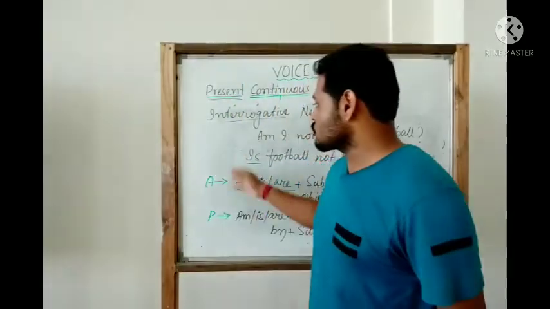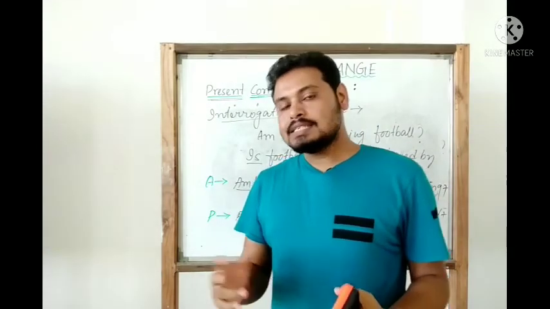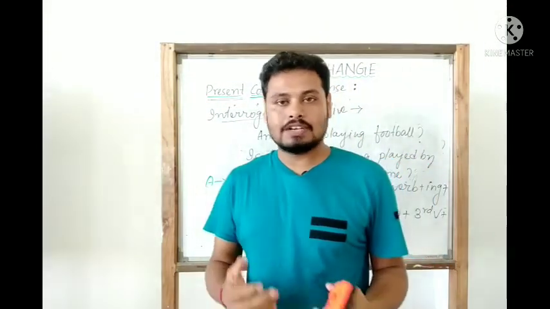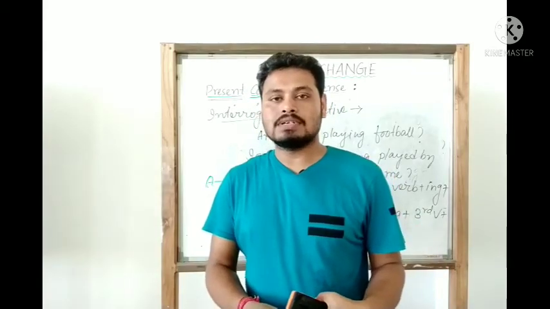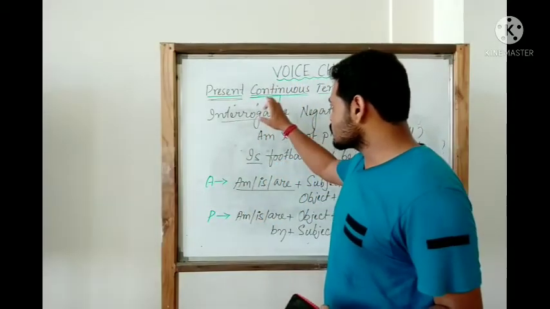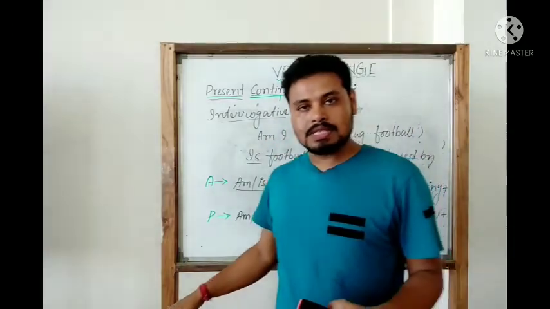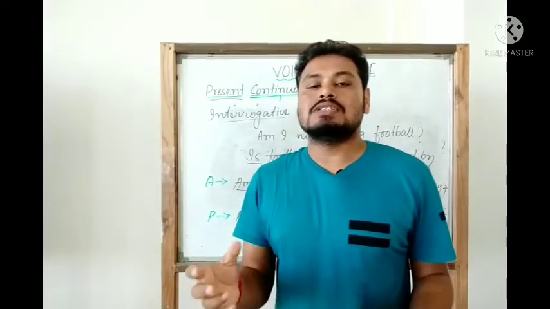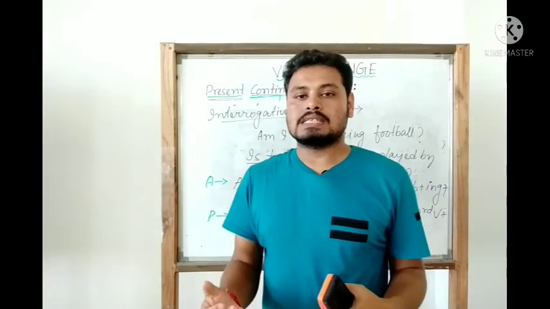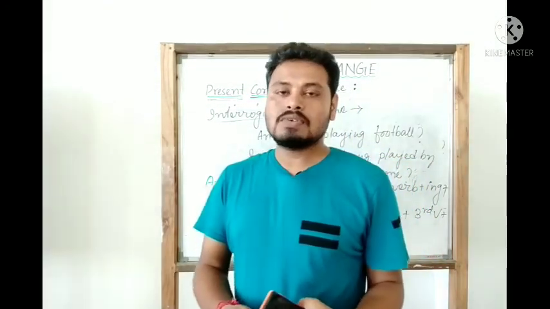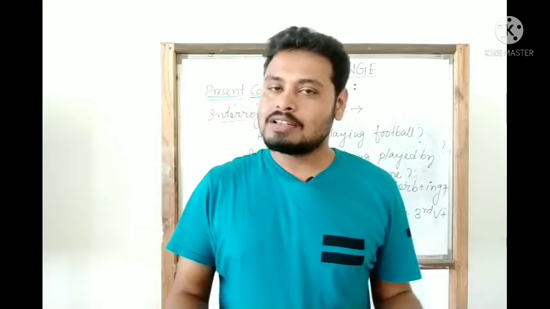If we can remember the structure along with one particular example, we can easily change the voice of this kind of sentence. So in our class today we have learned the present continuous tense, all 4 sentence types, and how to change them from active to passive. So that's all for today. Hopefully all of you have understood. Thanks a lot.